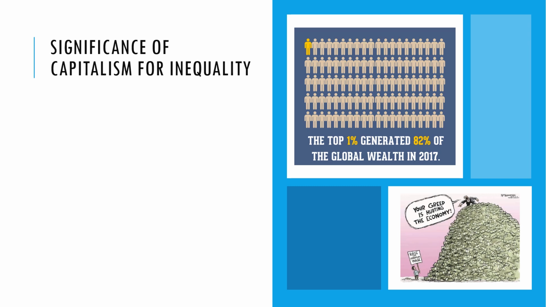So what is the significance of living in a modern capitalist society for inequality? Well, skills and education are linked to income inequality in a free market. If you have good skills and a good education, you go on to get a good job and earn the big money, you're going to be wealthy. If you have low skills, low education in a free market economy, there's nothing there to bail you out, so you're going to be poor. So skills and education in a free market might naturally link to income inequality.